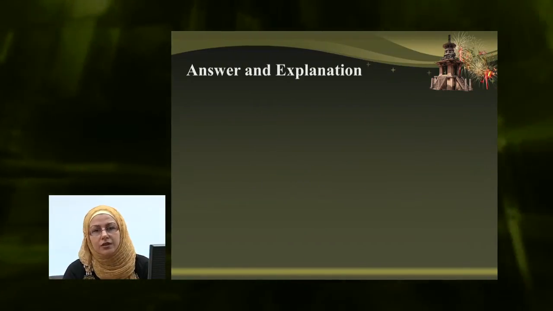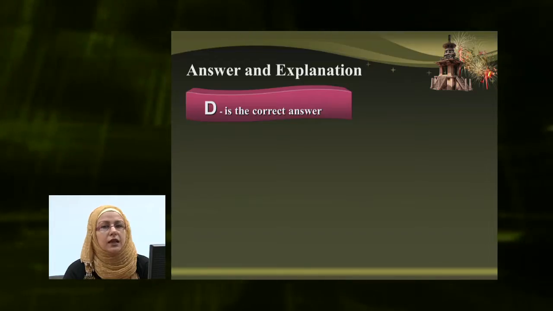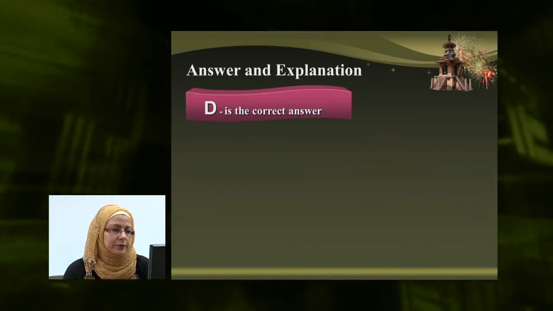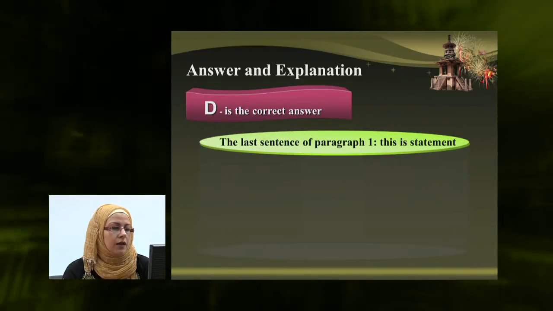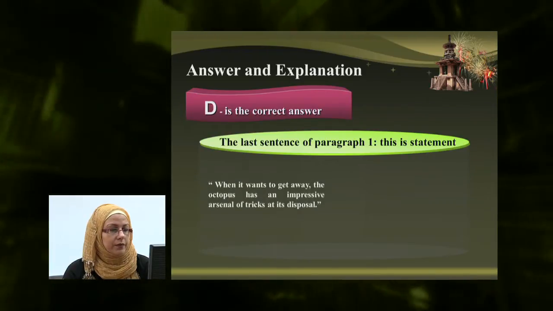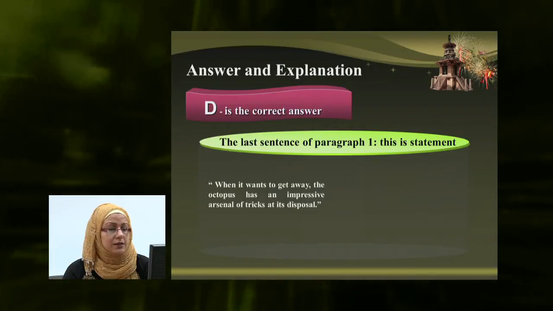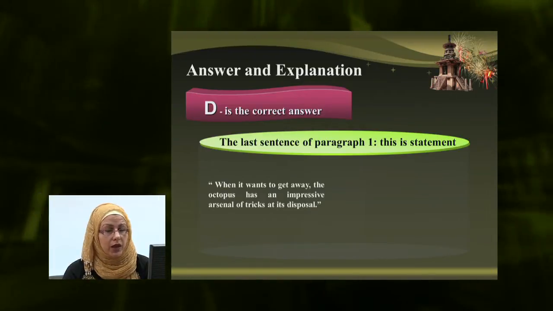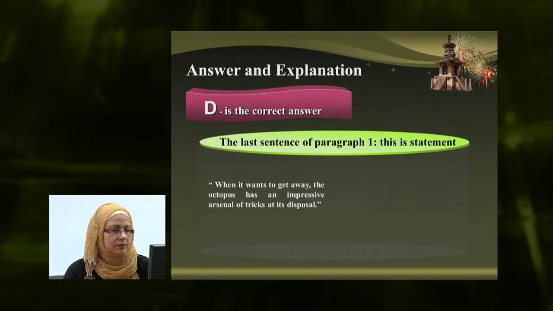Which one do you think is the correct answer? Which one of these statements summarizes the text or shows the main idea of the passage? D is obviously the correct answer. We need to know why. The last sentence of paragraph 1, this is a statement. It says, when it wants to get away, the octopus has an impressive arsenal of tricks at its disposal.